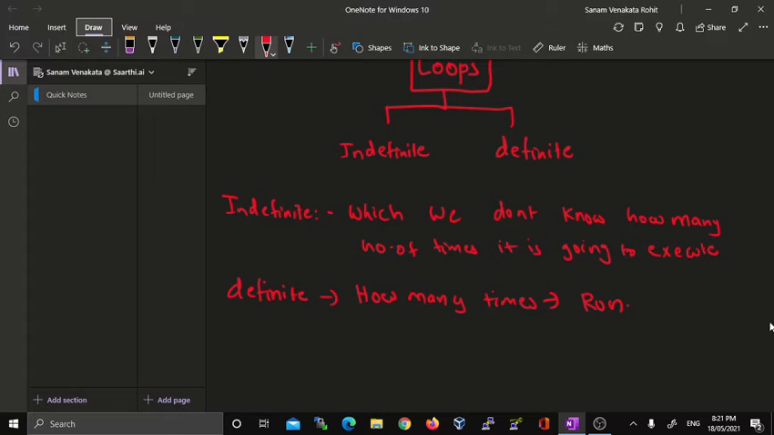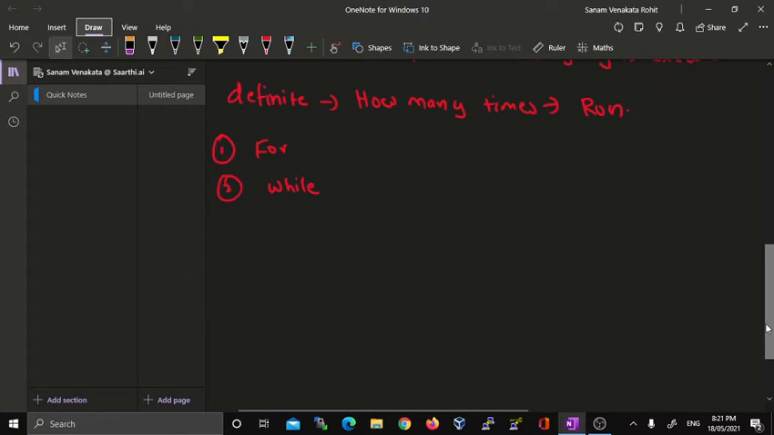Based on this categorization, in the Python programming language there are two different types of loops: one is the for loop, and the second is the while loop. Now I am going to explain each and every loop in detail. First, coming to the for loop. The for loop is a loop which runs an indefinite number of times, which means we don't know how many times it is going to run.